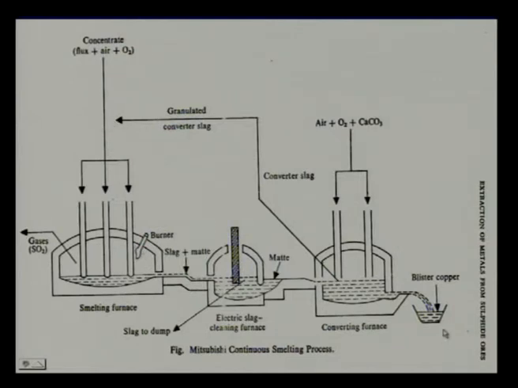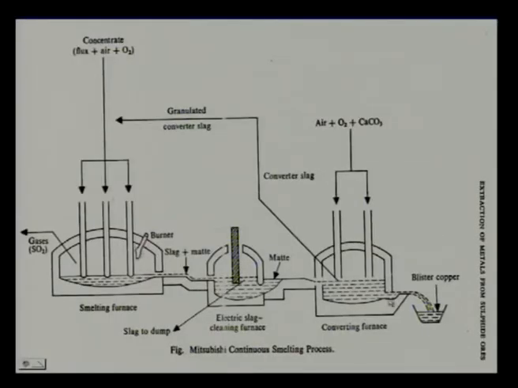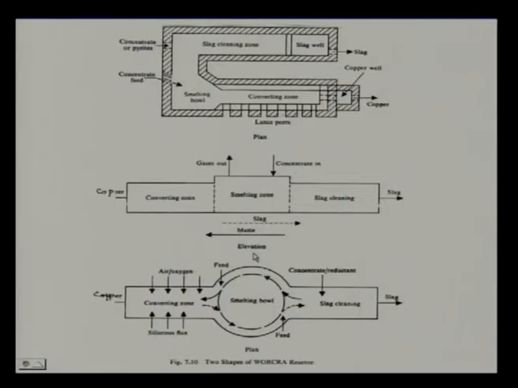Now, this is a kind of continuous process in the sense that concentrate is continuously being fed and blister copper is continuously coming out, but the whole thing is not a single reactor. But this is easier to operate, because you can maintain a very high oxygen partial pressure here, the oxygen partial pressure required here is low, and here it is a conditioning compartment where you have the PO2 as you need in order to recover copper. So, this is the Japanese process, but this is not the ideal solution.